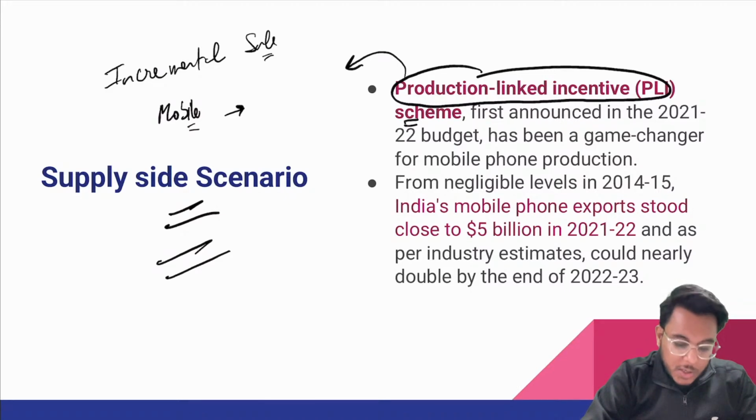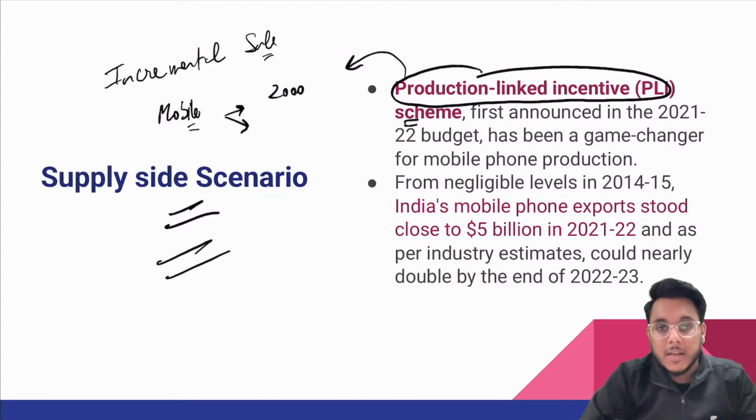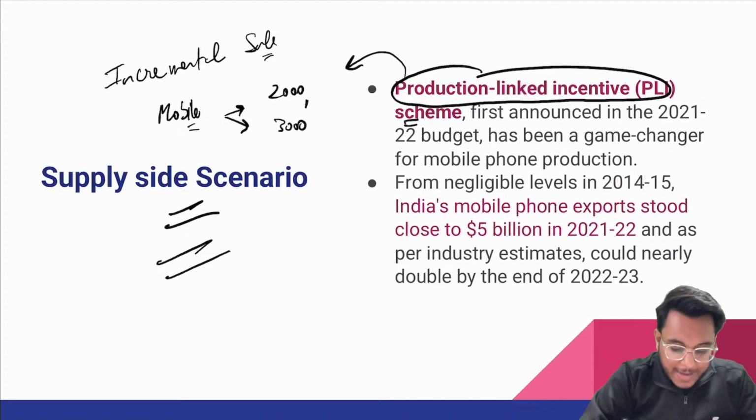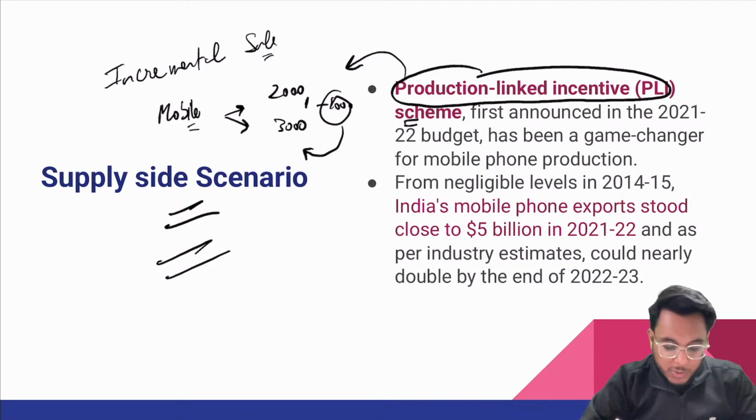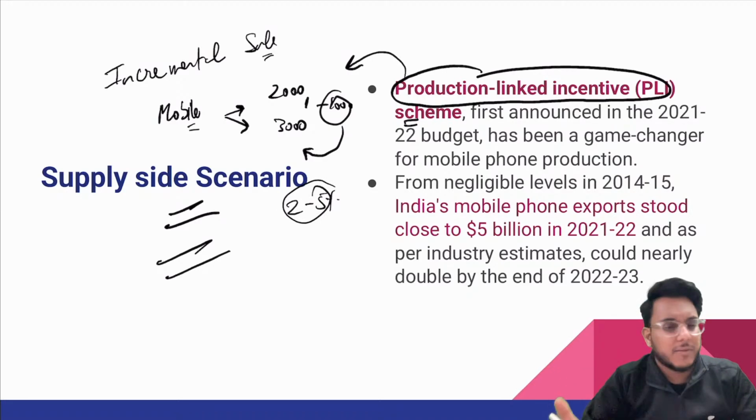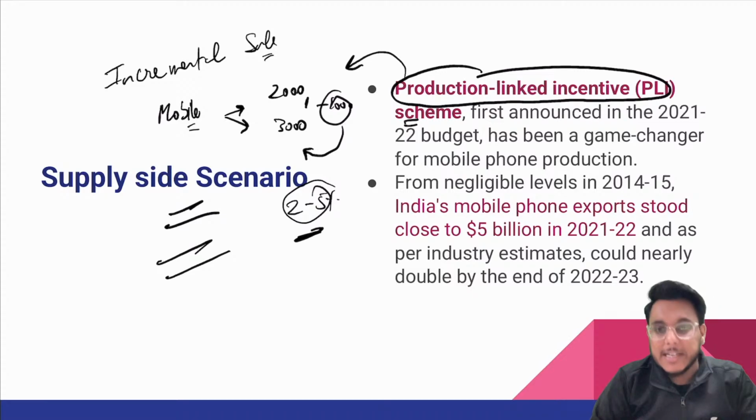Last year you made sales of 2000 crore rupees. This year you made sales of, let's say, 3000 crore rupees. So the additional sale is 1000 crore. This is the incremental sale. On this incremental sale of 1000 crore rupees, you will be provided a benefit of 2 to 5 percent, depending on the different components.